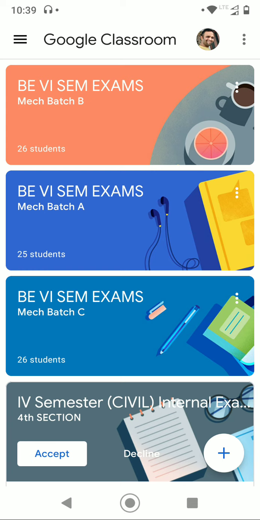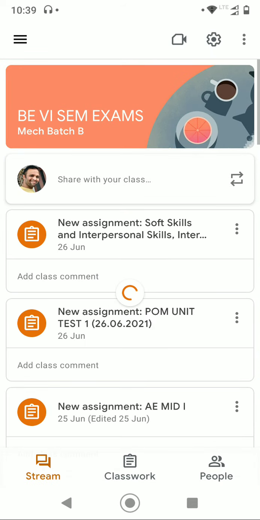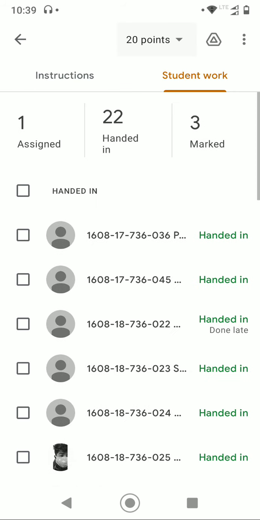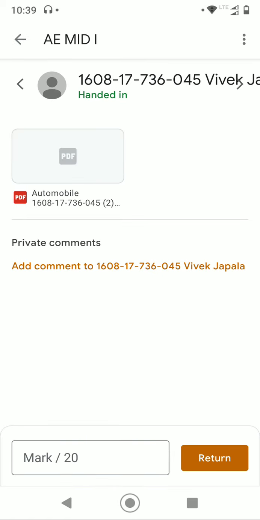So what we have done is, for the mid paper, after submission as an assignment in the Google Classroom, the students have submitted their papers. So we will go through the papers they have submitted. Let's go through the ABC batch which we have divided. I have taken the B batch as an example. From this I have to go to the classroom and select my subject. So this is AE mid. Let me go through one sample paper. This is 45, the sample paper which I have taken up.